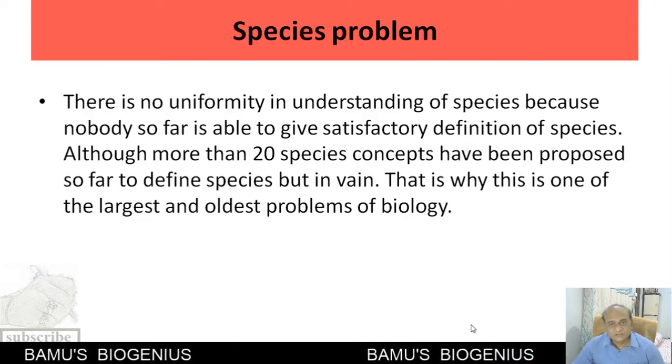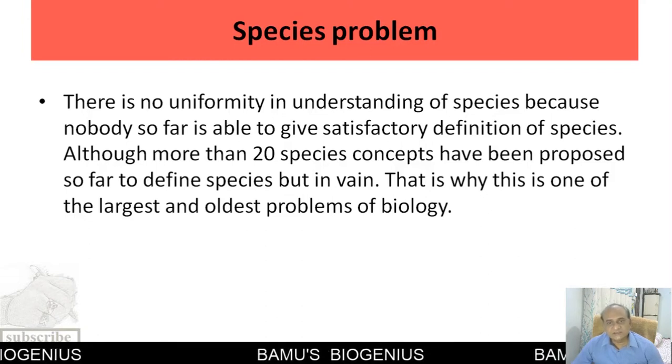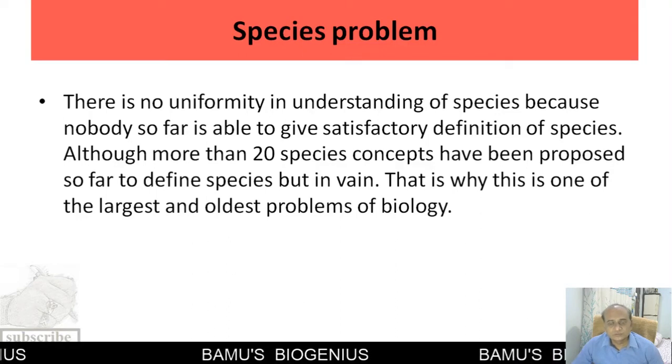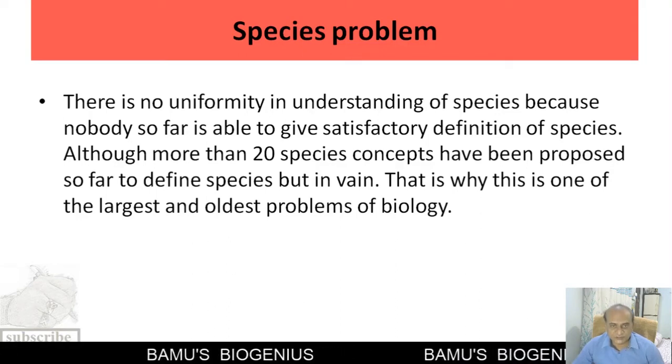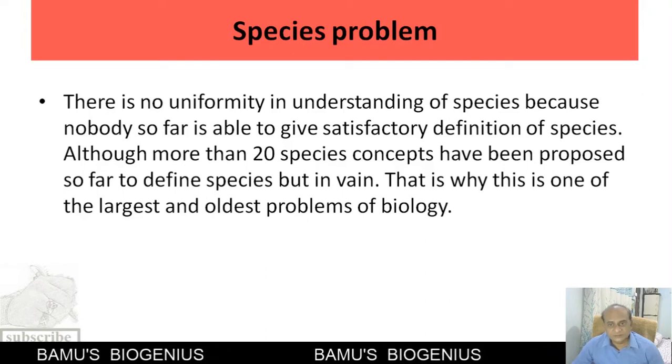About 20 different species concepts have been proposed, but none of them is universally applicable to demarcate between two populations or to define a particular species.